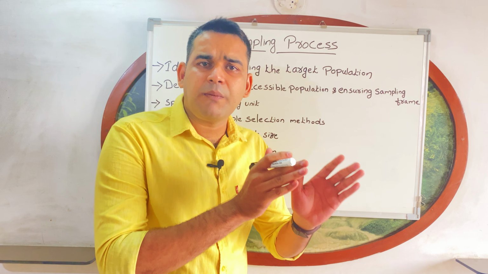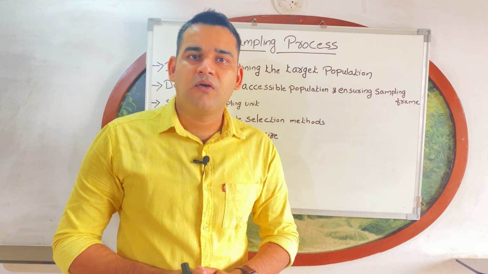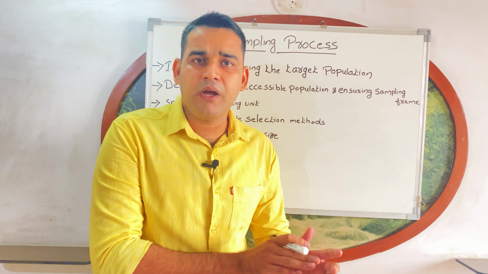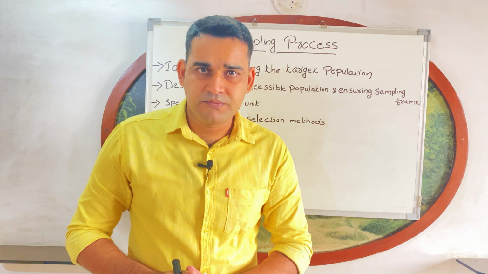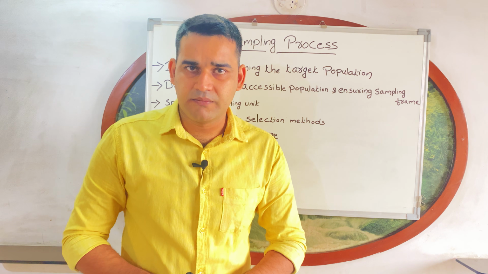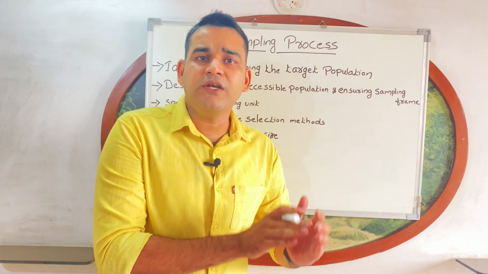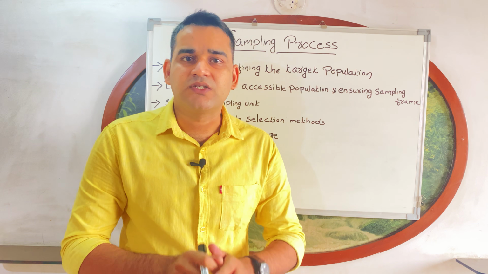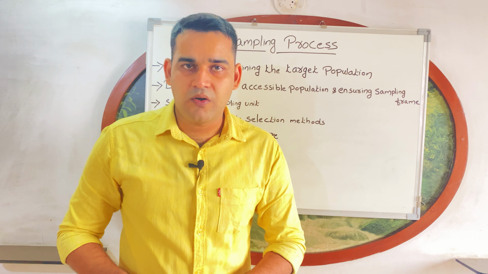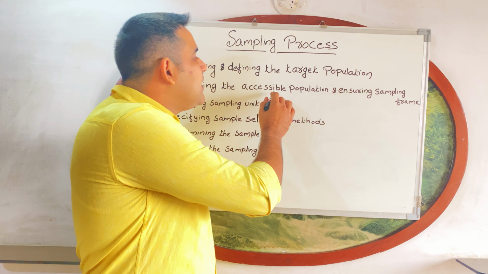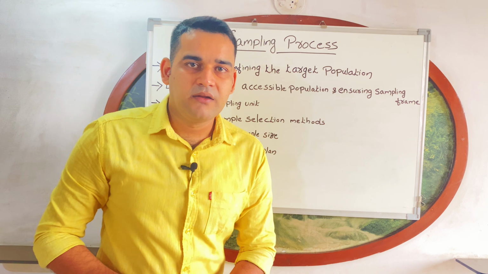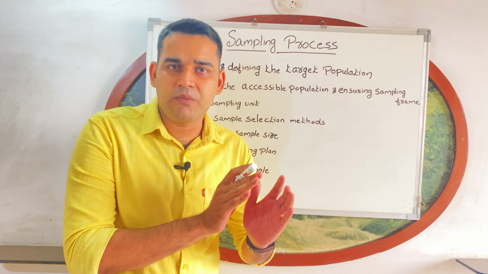Okay, you are targeting all the pregnant women in Mumbai, but all the pregnant women in Mumbai is not available for your study. They will be not there in Mumbai or they are not interested, some people. Okay, those who are available on that day to conduct the sampling, or those who are ready or those who are willing to participate in the research study is called accessible. That means available population. Okay, so you have to describe the available population. You have to describe the accessible population. Got it? You got an idea regarding accessible population, no?